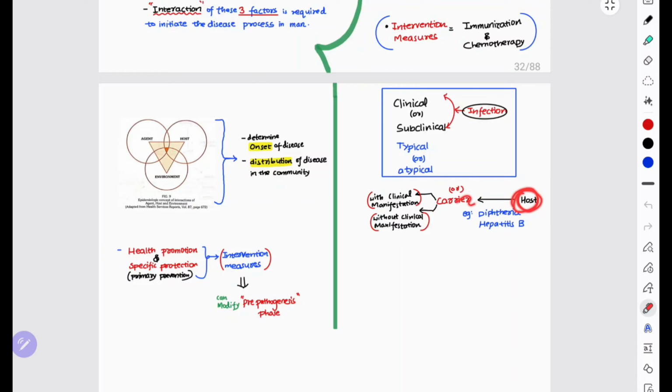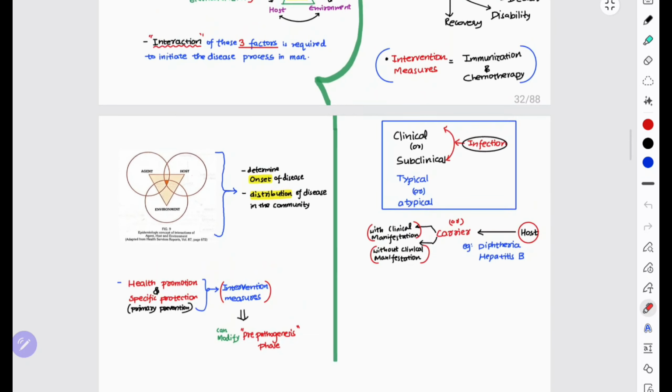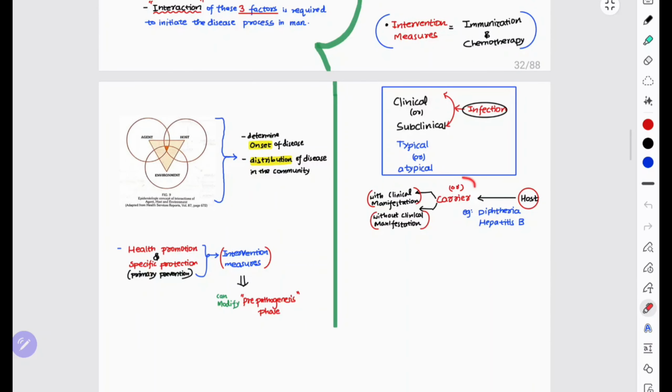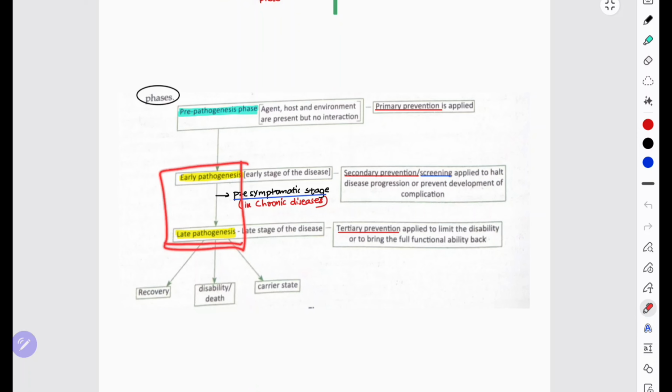A host can be a carrier, with or without clinical manifestations. The patient is infected with an infectious agent but does not develop any clinical manifestations. That doesn't mean he doesn't have the disease. He has the disease, but he is a carrier. So the infection is subclinical. See here the phases: the pre-pathogenesis phase, and the early and late pathogenesis phases, which together comprise the pathogenesis phase.